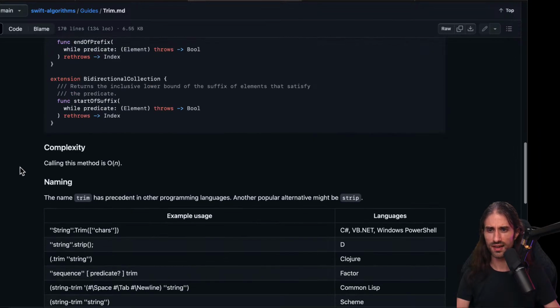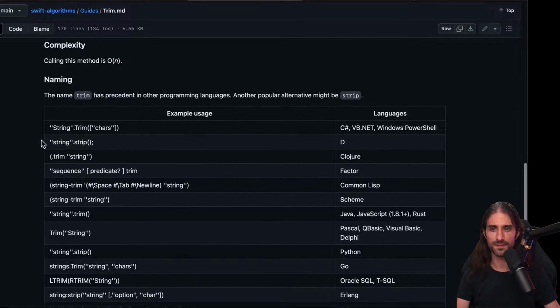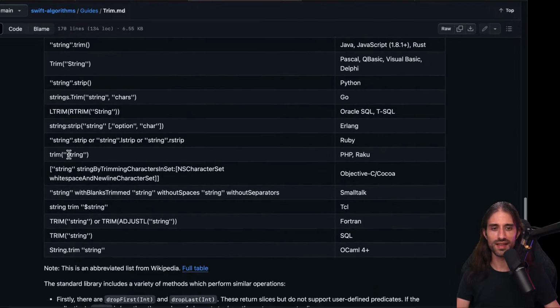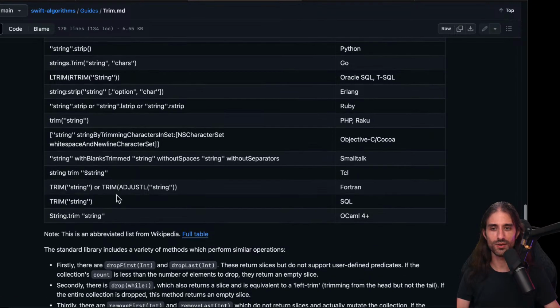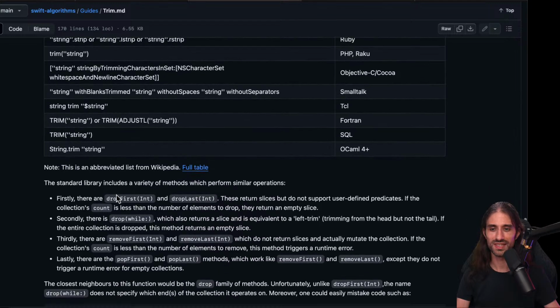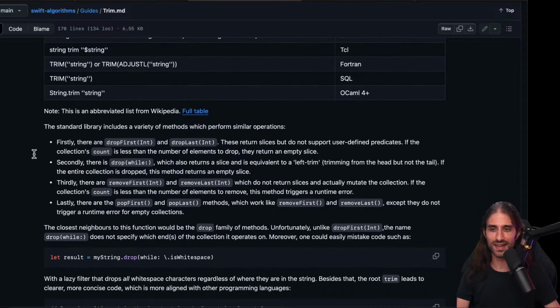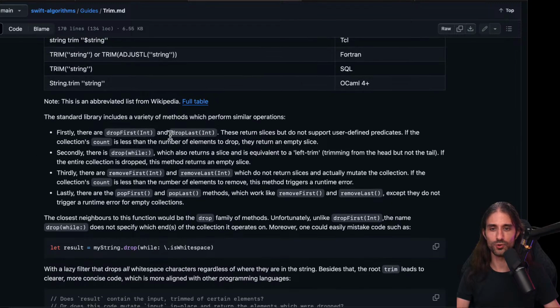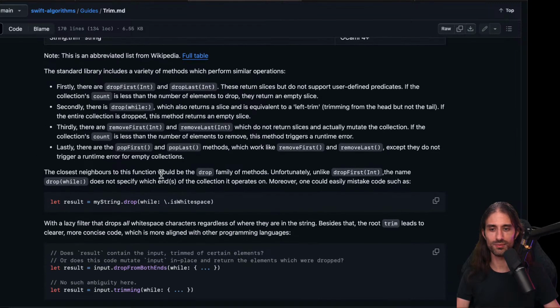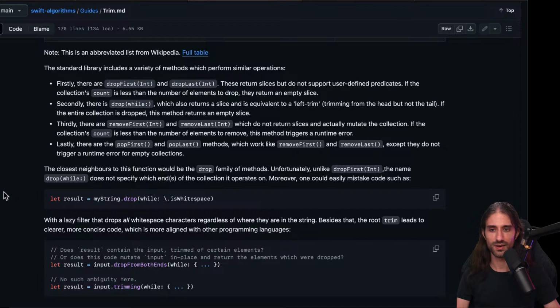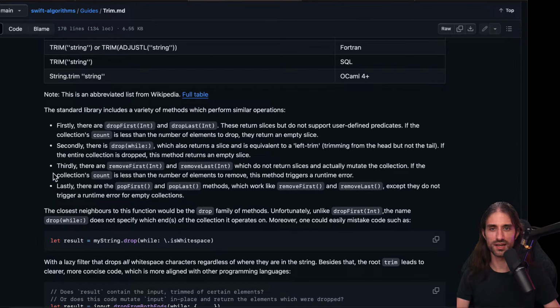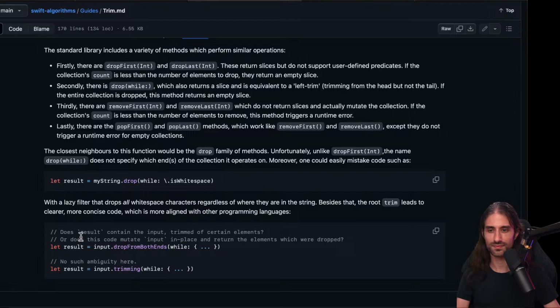What do they say here in the naming? Wow, there is a full table of all the different names in all of different languages. Okay. And they say that there are methods with similar operations, the drop first, drop last, remove last, everything like that. Okay, so that's the logic why they call it like suffix while. Okay. Oh, trim rather, sorry.